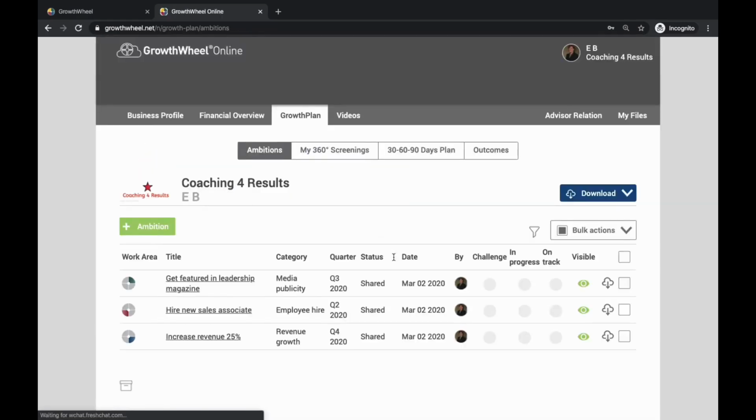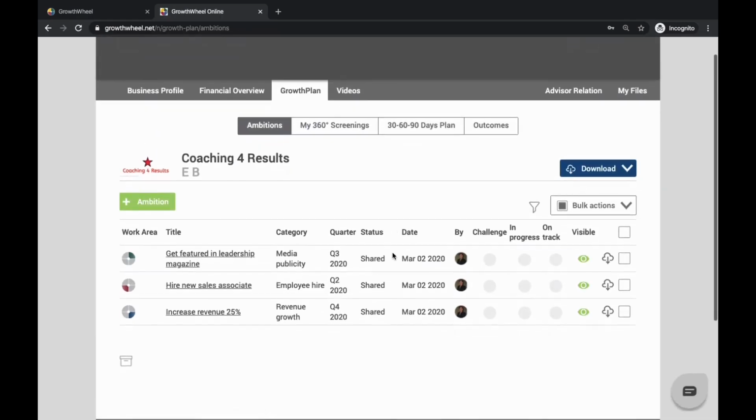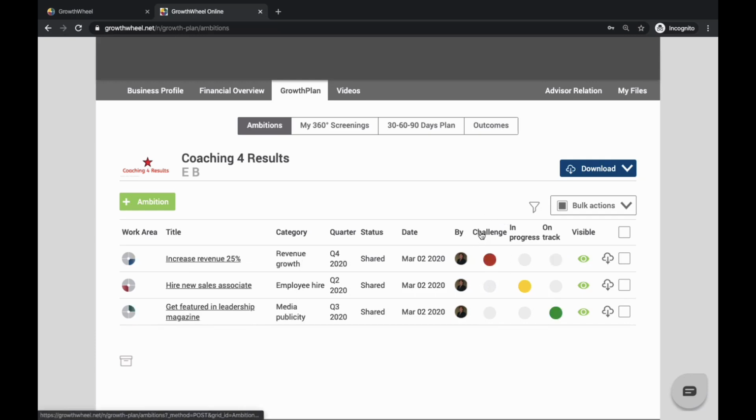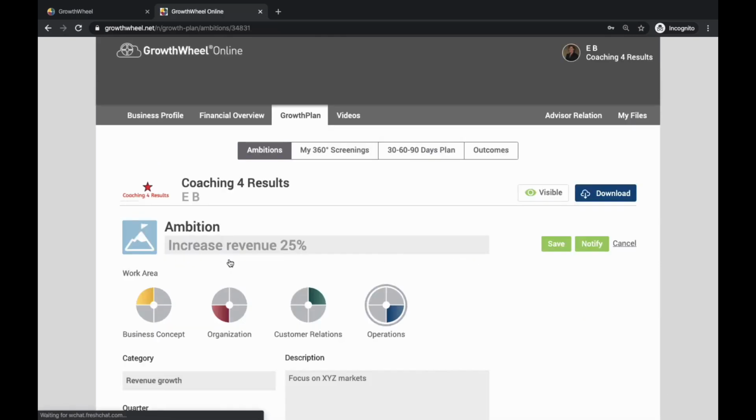Now that we have a few ambitions, we can track them with a simple traffic light system. Green means it's on track, yellow, in progress, and red shows it's a challenge. We can click on the word challenge to see the ones we are struggling with the most first. Let's open the ambition we're struggling with.